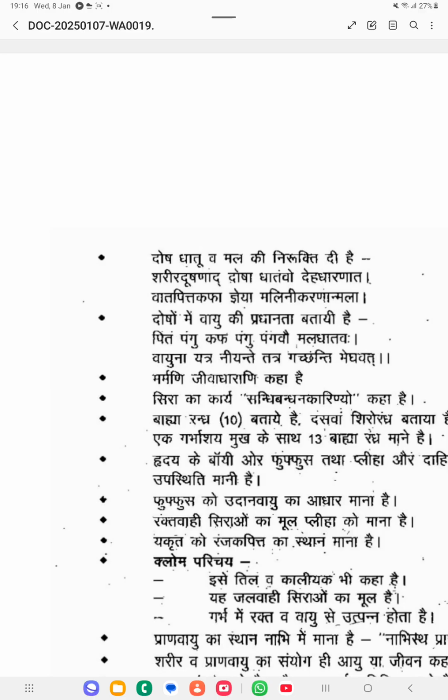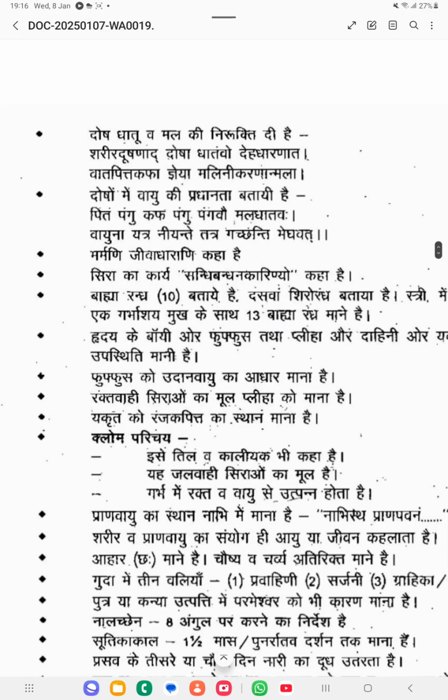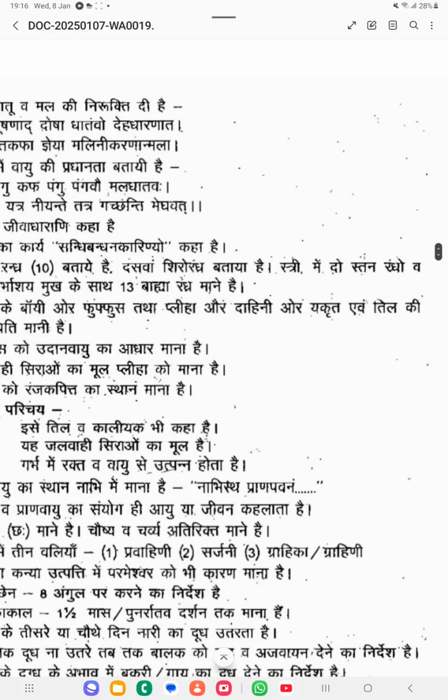Then हृदय के बाएं और फुफ्फुस तथा प्लीहा और दाहिने और यकृत एवं तिल की उपस्थिति मानी है, which means in the left side of the heart you can see the lungs and pleeha, spleen, and in the right side you will be getting yakrit, liver, then tila ki upasthiti. Tila here is mentioned as pachaka pitta, sorry, not ranjaka pitta, pachaka pitta.